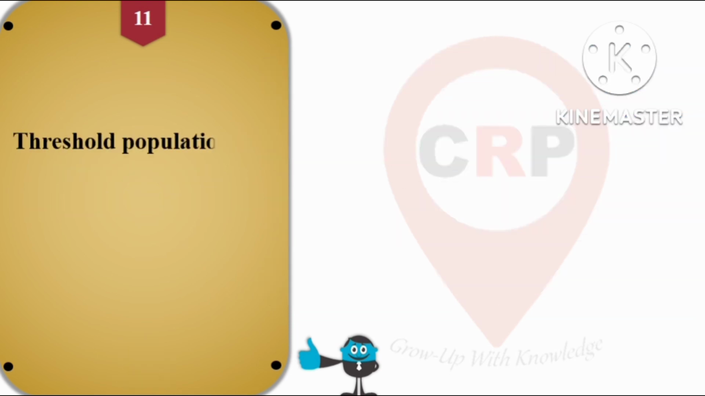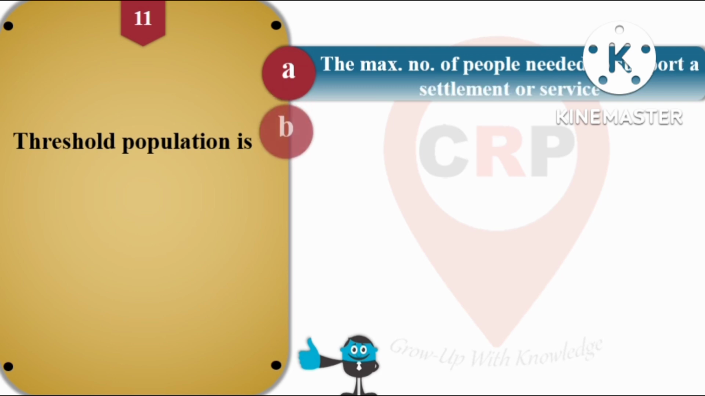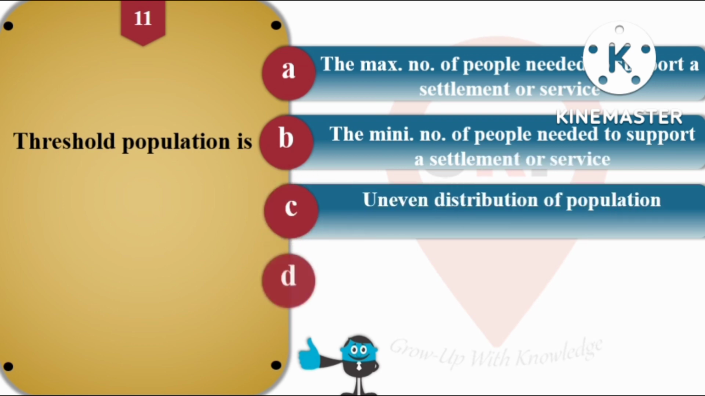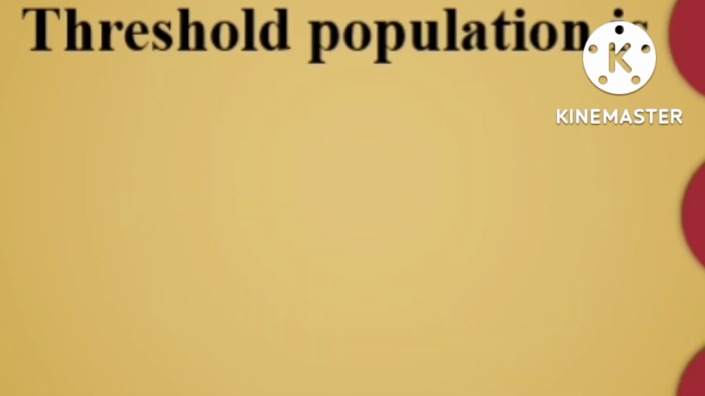So question number 11. Threshold population is, and the options are A, the maximum number of people needed to support a settlement or service. Option B is the minimum number of people needed to support a settlement or service. Option C is uneven distribution of population, and option D is even distribution of population.